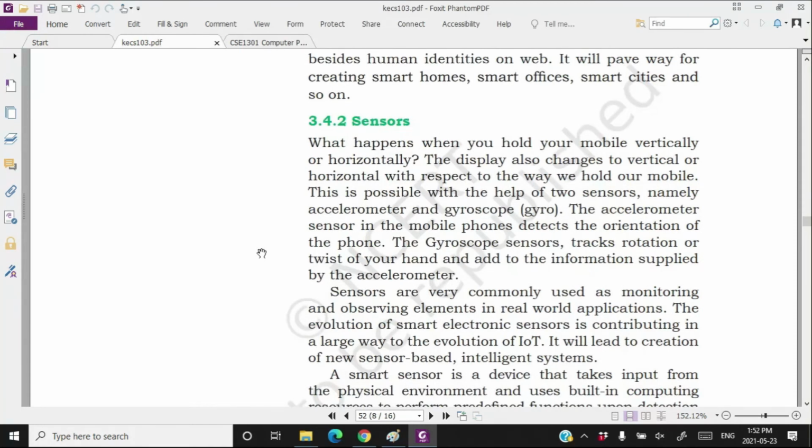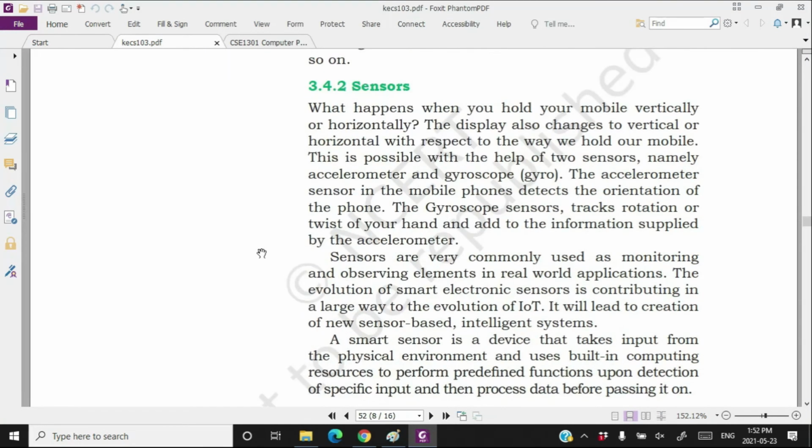The other thing which enables Internet of Things is called sensors. Now the question is, what is a sensor? Your smartphone has multiple sensors. Have you ever noticed, if you put your smartphone horizontal, then the screen becomes horizontal. If you put your smartphone vertical, then the screen becomes vertical. This happens because of sensors called accelerometer and gyroscope. So two sensors actually help in this. One is the accelerometer and the other one is the gyroscope.